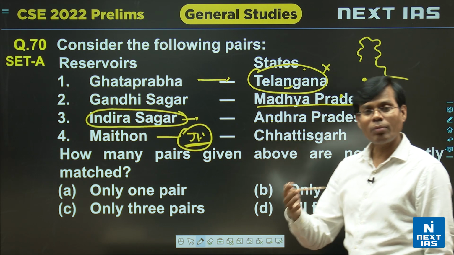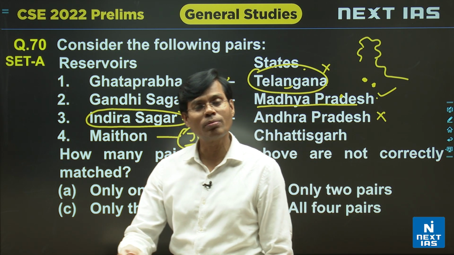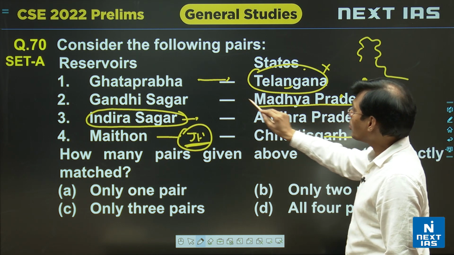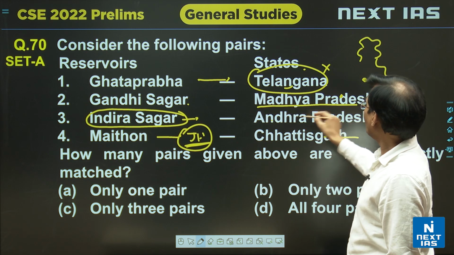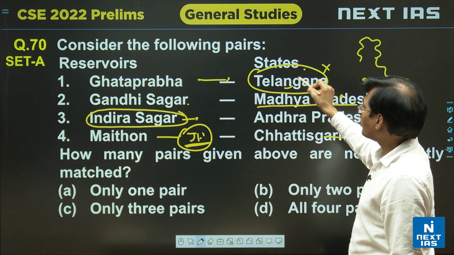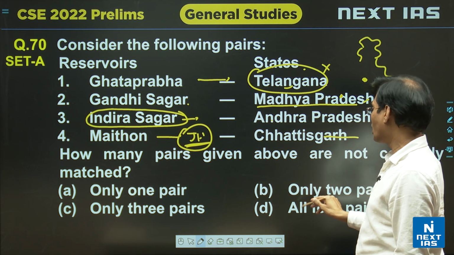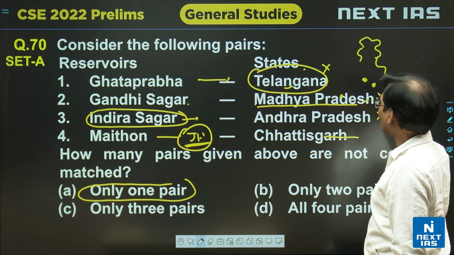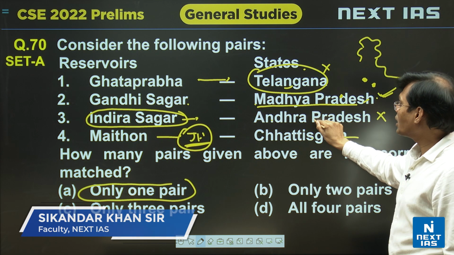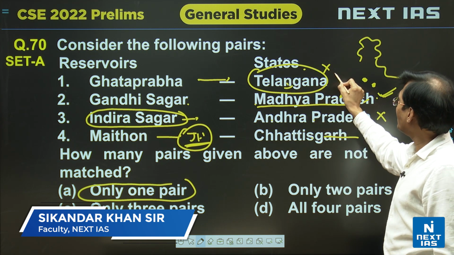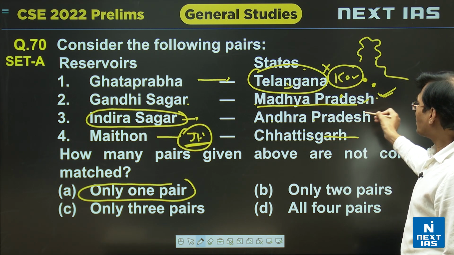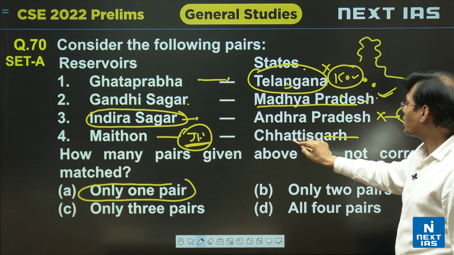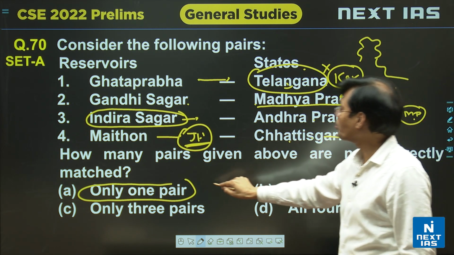So in the Damodar basin many dams were built under the Damodar Valley Corporation: Tilaiya, Maithon, Barakar, etc. Then Maithon is also wrong, it is not Chhattisgarh. So basically only Gandhi Sagar is correct here. If I talk about the option, only one pair, the Gandhi Sagar and Madhya Pradesh pair is correct, neither Maithon nor Ghatprabha, which is in Karnataka, and Indira Sagar is actually Madhya Pradesh, again on the river Narmada, and that is also wrong here. So only one pair, that is option A.